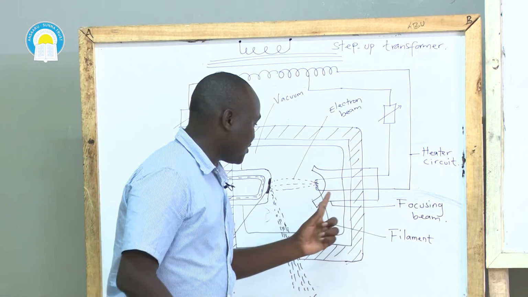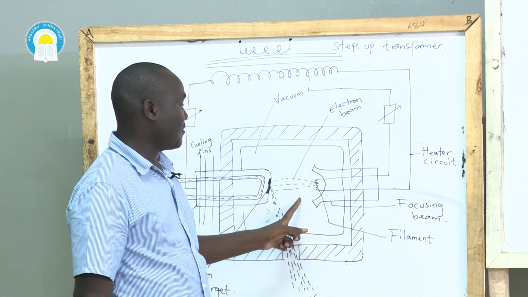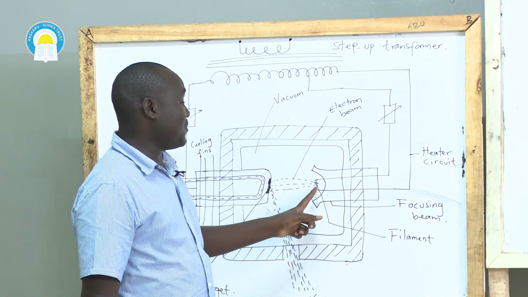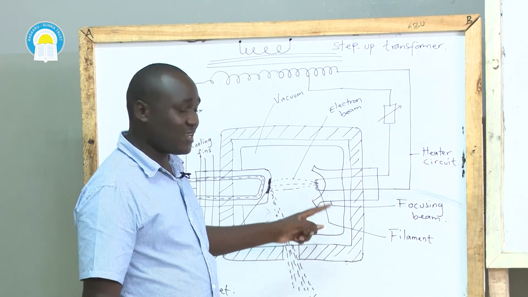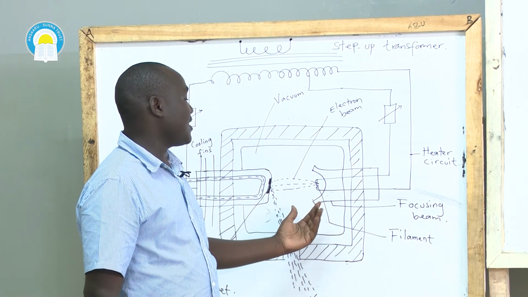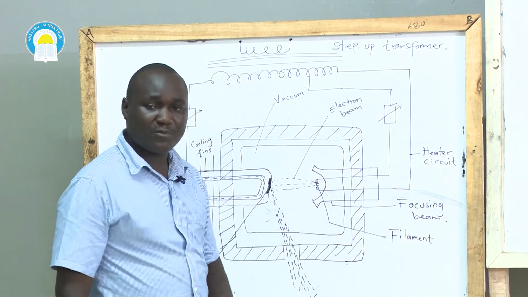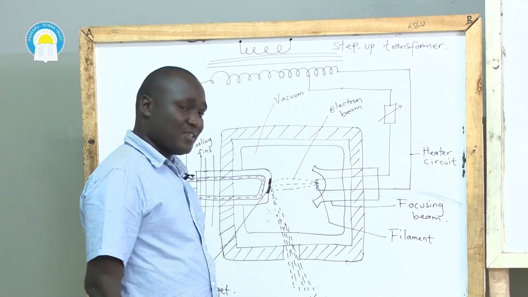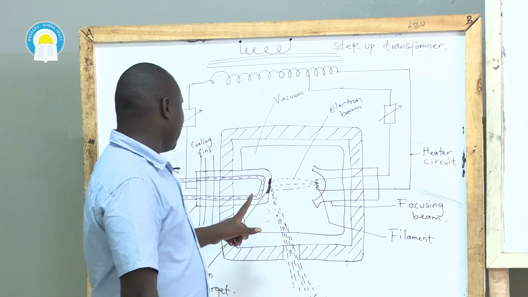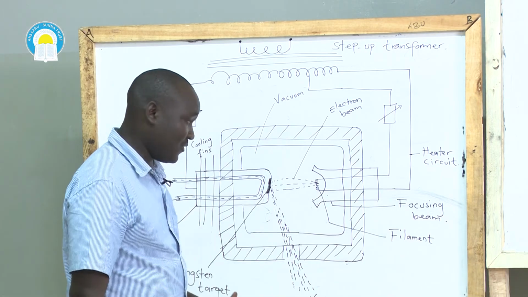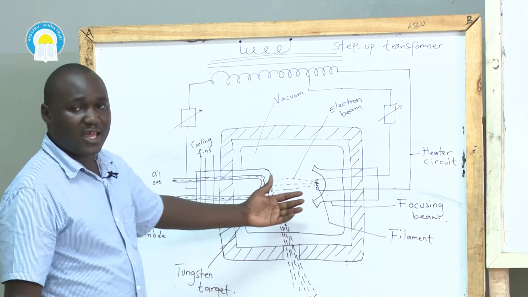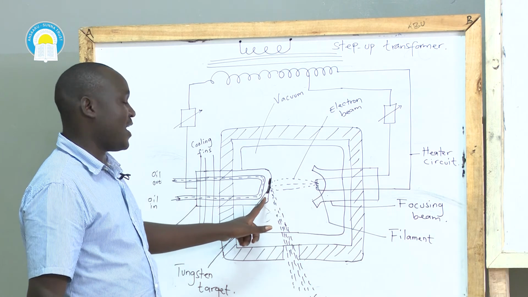When current flows through the filament, the temperature of the filament increases. As a result of this, electrons are liberated or ejected from the cathode due to high temperature. Now, since the anode and the cathode are at a high potential difference, these electrons are accelerated towards the anode.